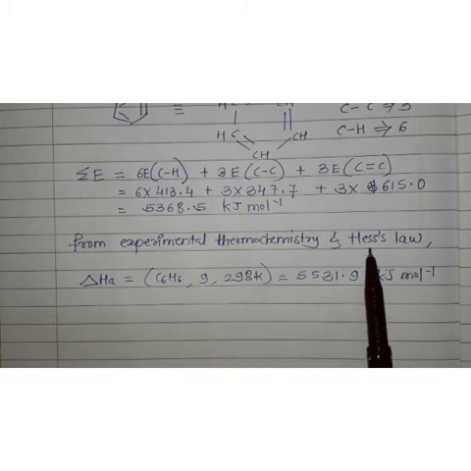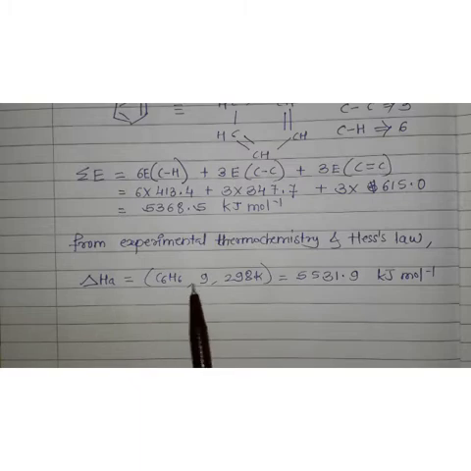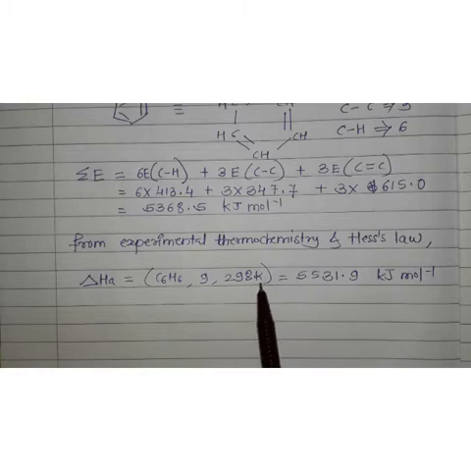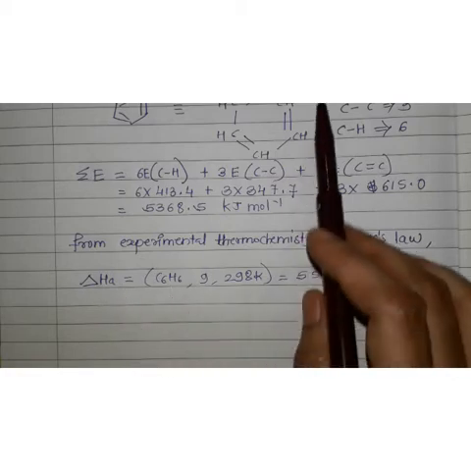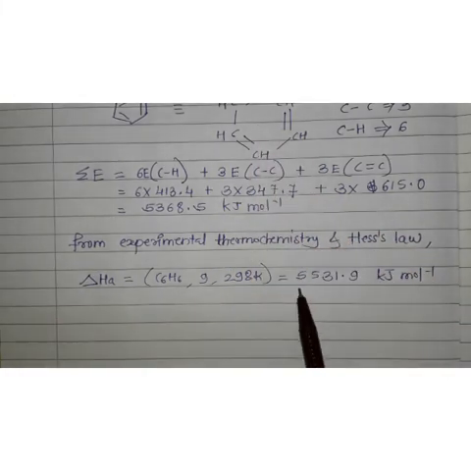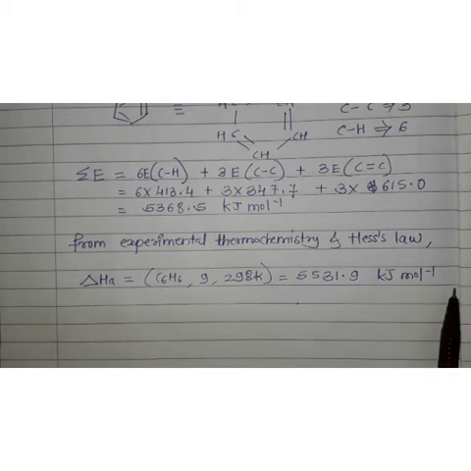And according to Hess law, the enthalpy of atomization of benzene, which is present in its standard state, gaseous state, and temperature is 298 Kelvin, and the value of the enthalpy of atomization of benzene, means this structure, is 5531.9 kilojoules per mole.